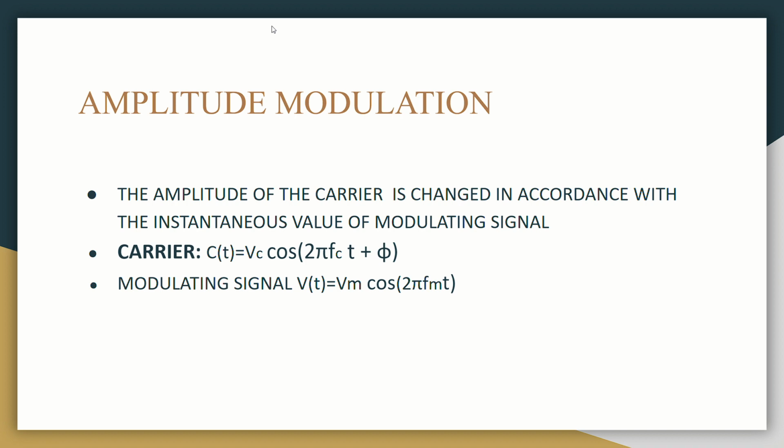Amplitude modulation. The amplitude of the carrier is changed in accordance with the instantaneous value of the modulating signal. The equation of the carrier and the modulating signal is given here.